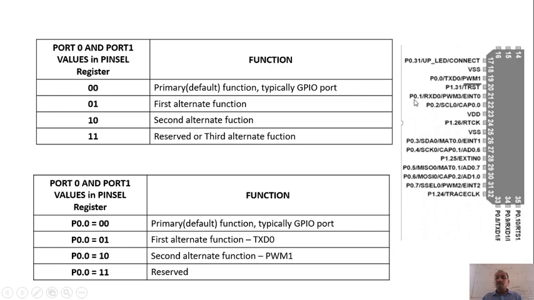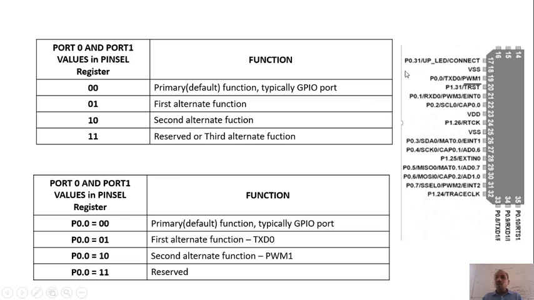If the P0.1 value is 10, then it is going to perform the second alternate function, which is PWM3. Now, if P0.1 value is 11, then it is going to perform the third alternate function, that is EINT0. Are you getting this point?